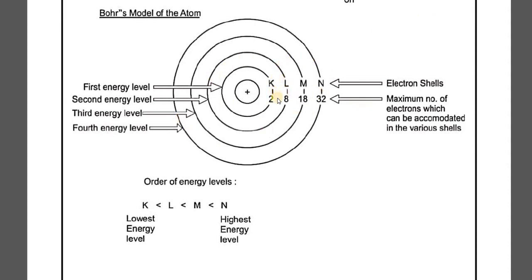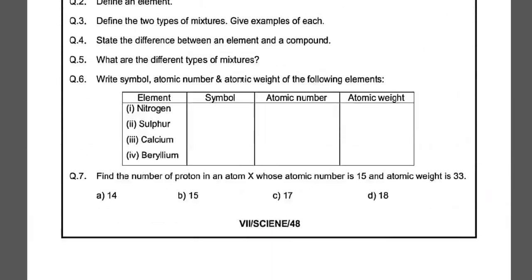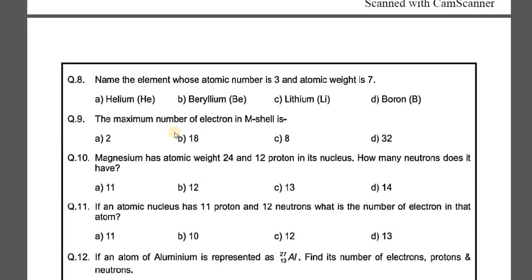The K shell, that is the first energy level, can contain 2 electrons, the second can contain 8, the M shell can contain 18 electrons, and N can contain 32 electrons. So now the question is asking the number of electrons in M shell. I hope by now you will be able to answer. The M shell is the third shell, starts from K, second is L, and the M is the third one. So the number of electrons in the third shell is 18. So the option number B, 18, is correct here.